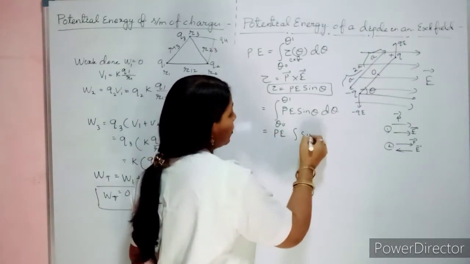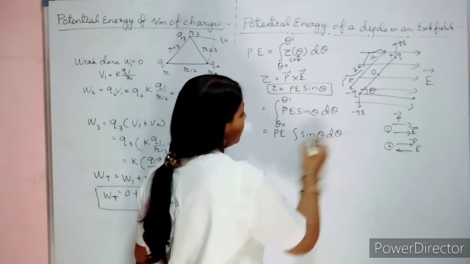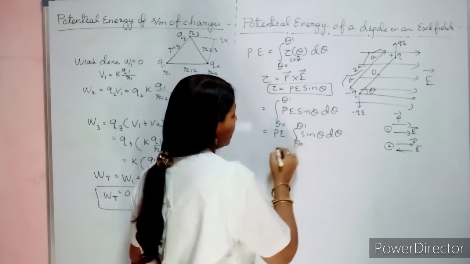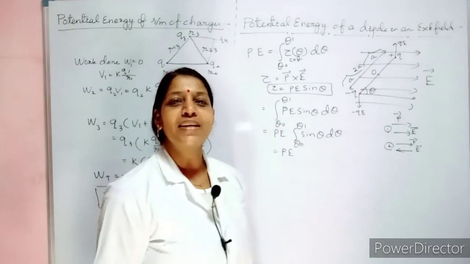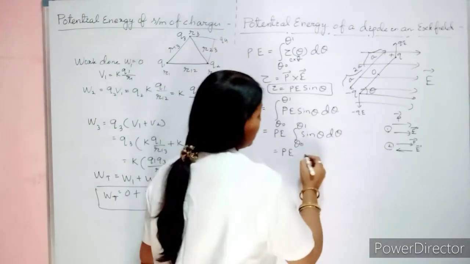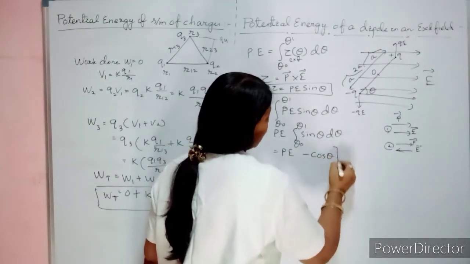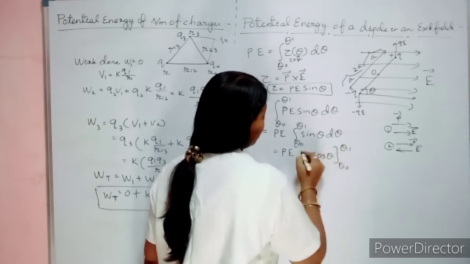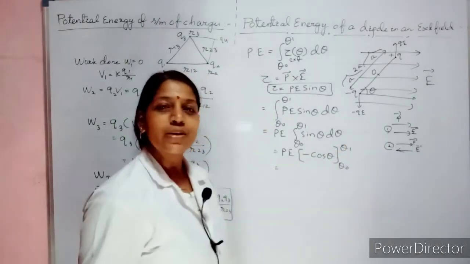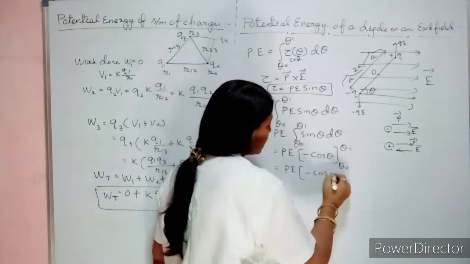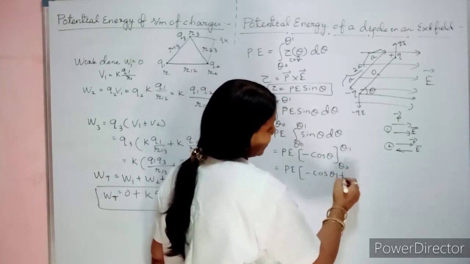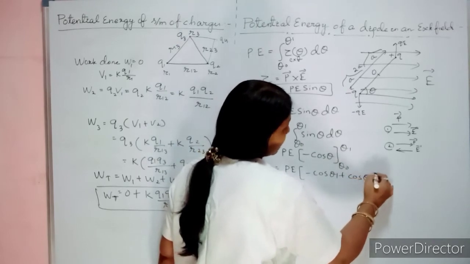Now integration of sin theta d theta, theta naught to theta 1. The integration of sin theta is minus cos theta. So substitute the limit.